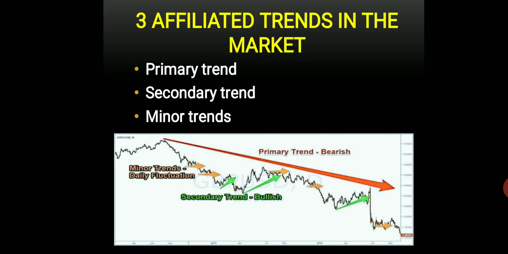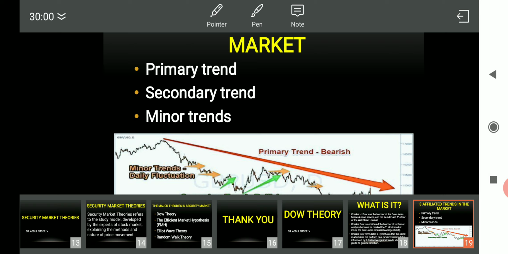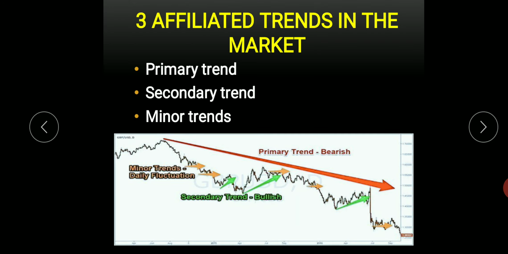From the graph or chart given below, you can clearly see the price of the security moving, starting from here. This is the zero point. On the y-axis you can see the price of the security, and on the x-axis you can see the time, which may be in years, months, or days. So time and price of the security are plotted in this chart.